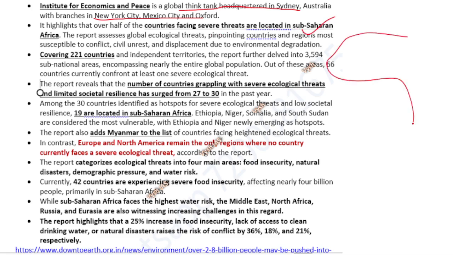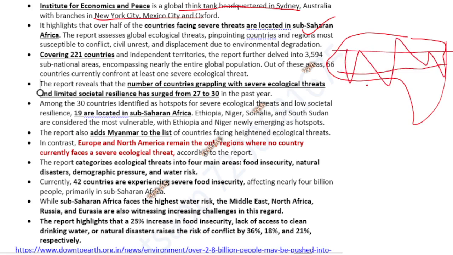If you take the African map, the Saharan desert is there, right? It is widespread over this much area. So Sahara is one term, Sahel is one term. Try to find out all these terms. What is Sahel? If UPSC asks you which of the following are Sahel countries, or which of the following are Sahara countries, you should know.